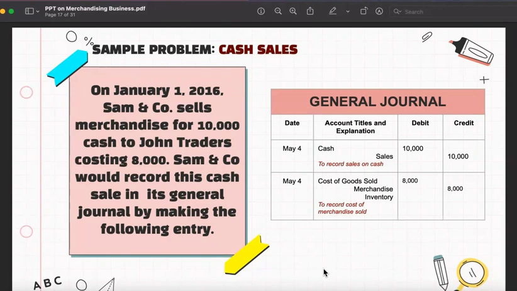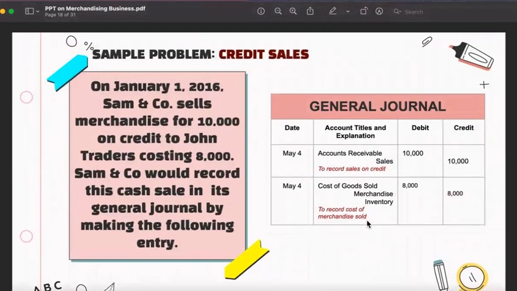And we simply update our inventory records by debiting cost of goods sold and crediting merchandise inventory based on the cost of our inventory sold. So, sa first entry natin, it is based on the selling price, and the second, to update the inventory, it is based on the cost of the inventory. Next is credit sales. So in this credit sale, we simply debit accounts receivable and we credit sales. This is the selling price. And we debit cost of goods sold and we credit merchandise inventory at the cost of the inventory being sold.